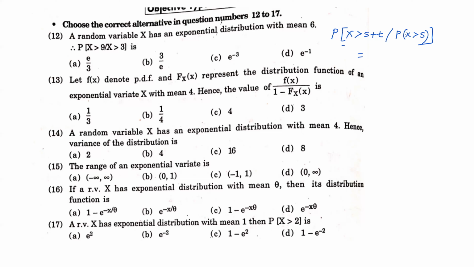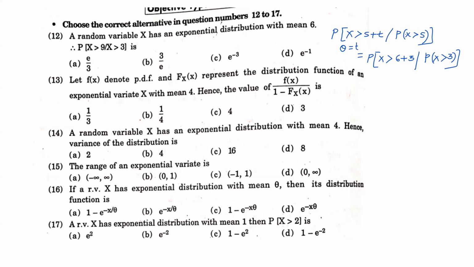So here you can just take theta as your t. So probability for x greater than 6 plus 3 given probability for x greater than 3. It is like this, correct?